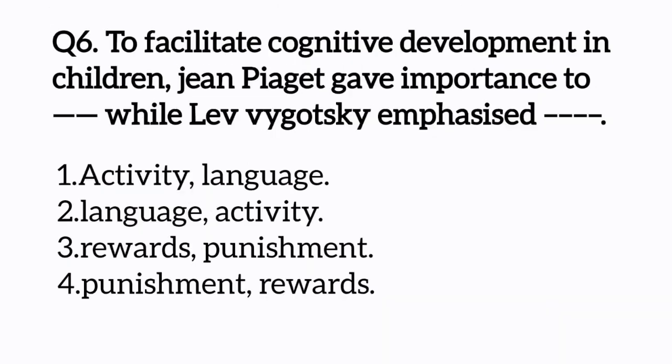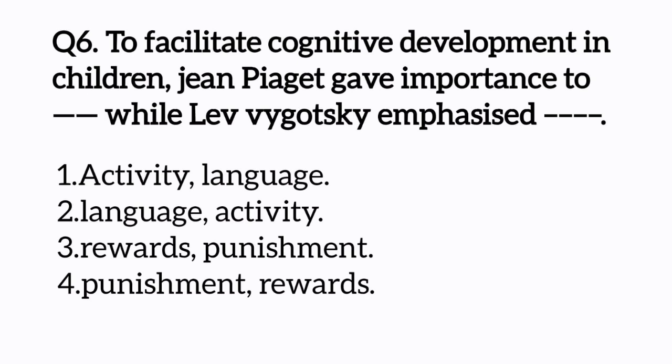To facilitate cognitive development in children, John Piaget gave importance to dash, while Lev Vygotsky emphasized dash. Options: activity, language; language, activity; rewards, punishment; punishment, rewards.